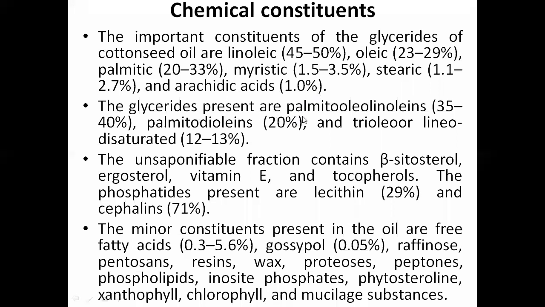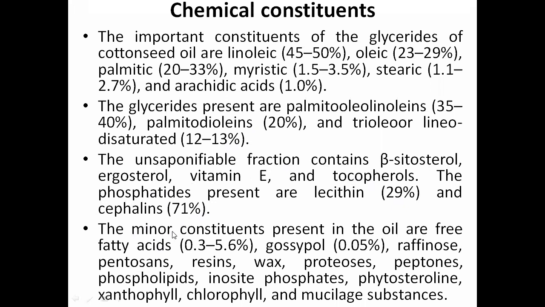The glycerides present are palmito-oleo-linolein 35 to 40%, palmito-diolein 20%, and trilinolein or linodisaturated 12 to 13%. The unsaponifiable fraction contains beta-sitosterol, ergosterol, vitamin E, and tocopherol. The phosphatides present are lecithin 29% and cephalin 71%.